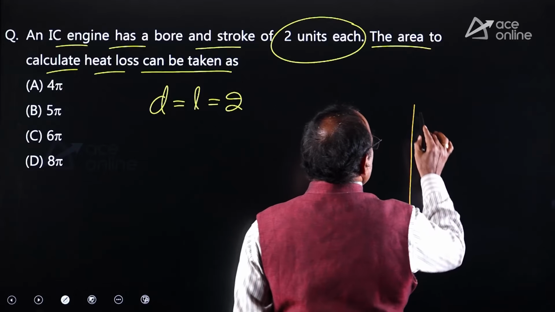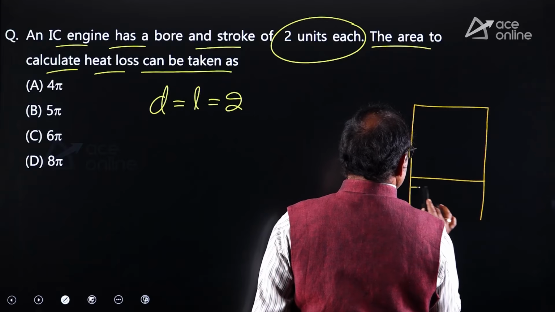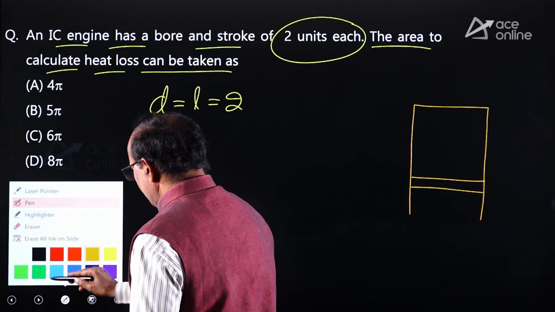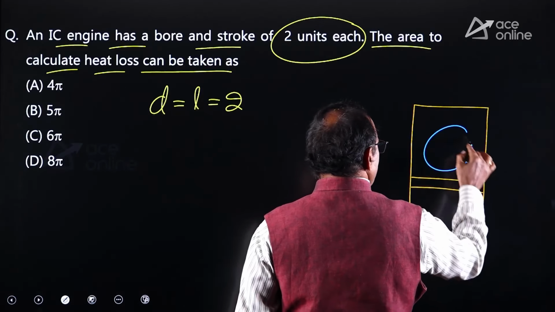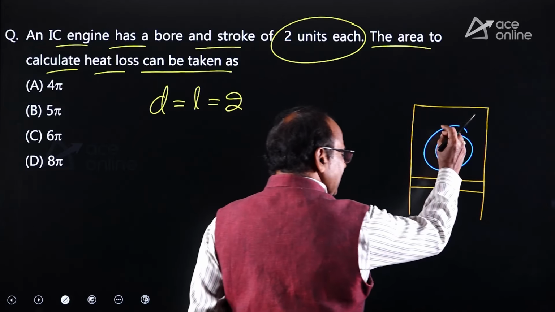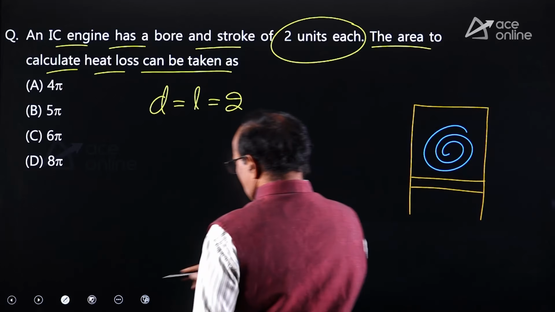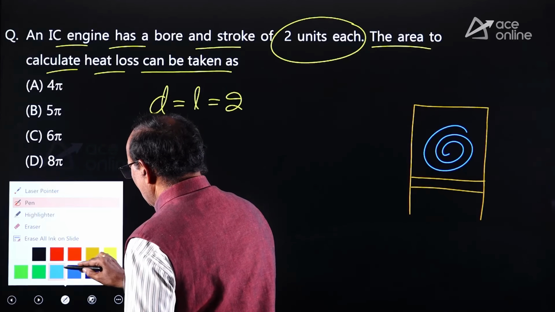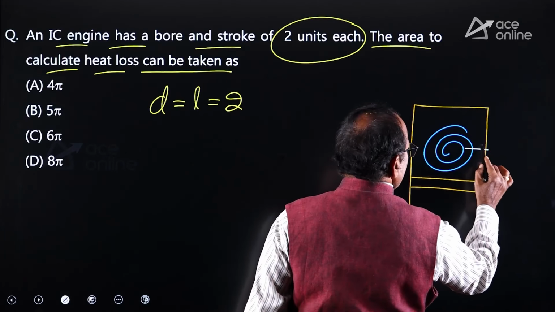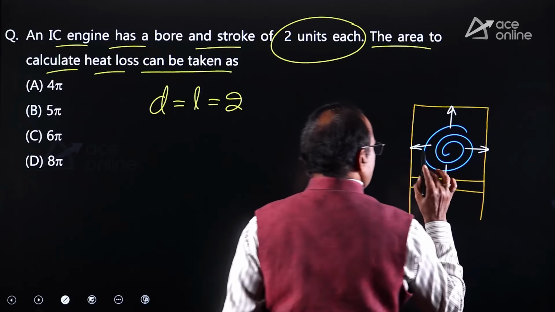For that, look at the cylinder with piston mechanism. Because of the fuel burning inside the engine cylinder, large amount of combustion products are developed. Those combustion products are driving down the piston. But the heat is transferred to not only cylinder walls but also cylinder cover and piston.